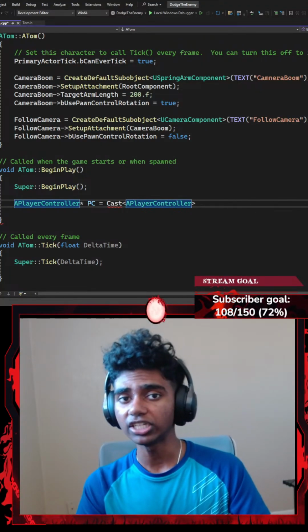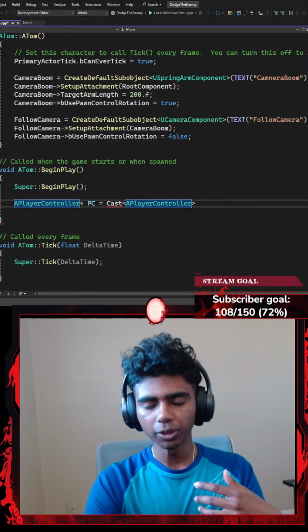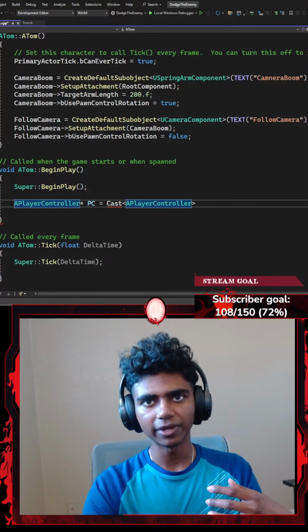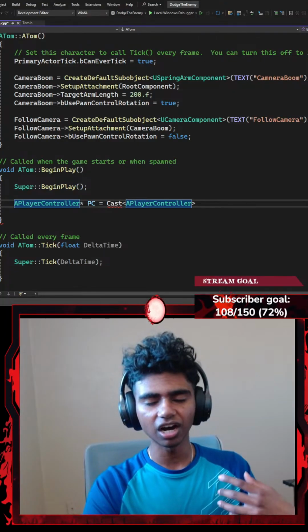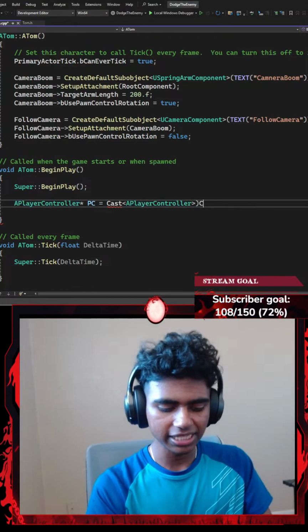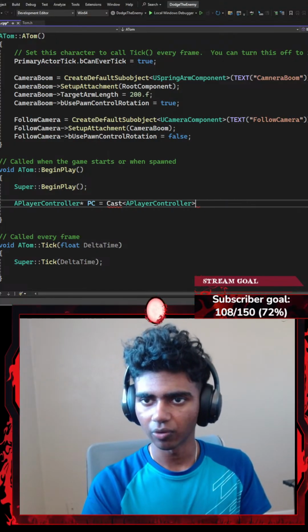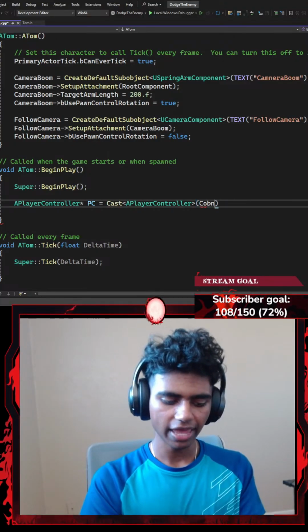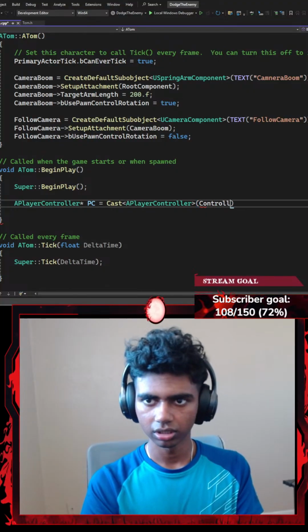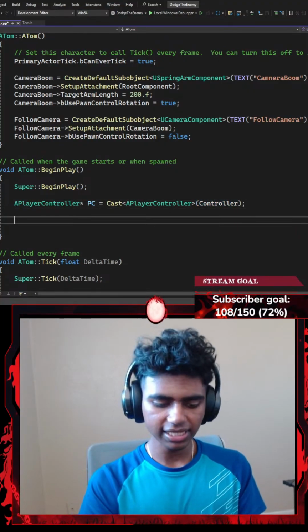This is like a filter that checks only if the player controller that has been initiated through my pawn's character class is going to be accepted for this content here. There we go. Whoops, this is going to be requiring a pair of parentheses. And then controller.